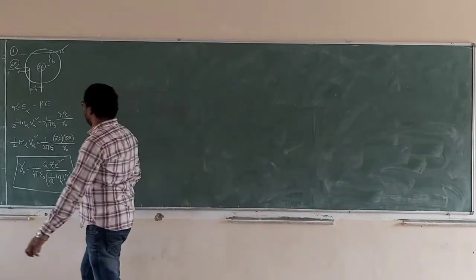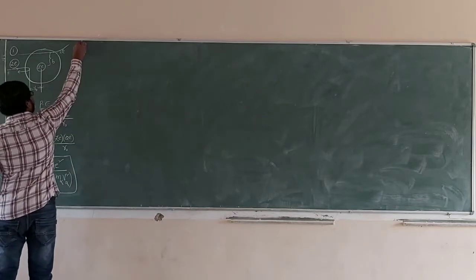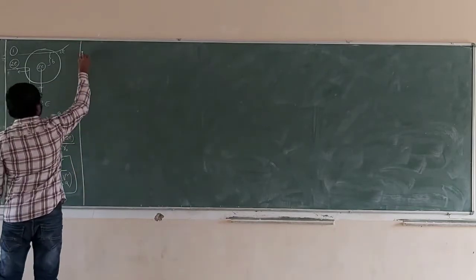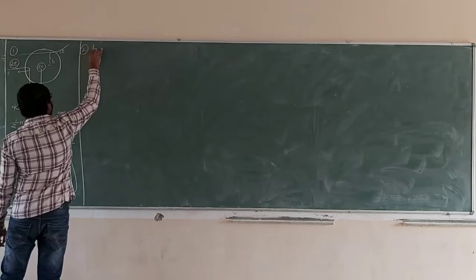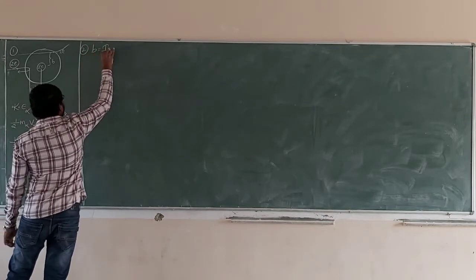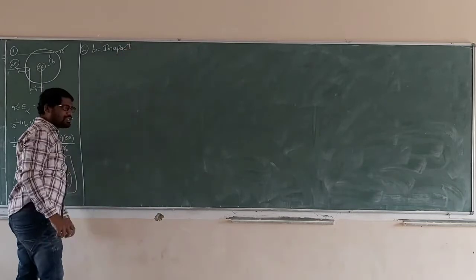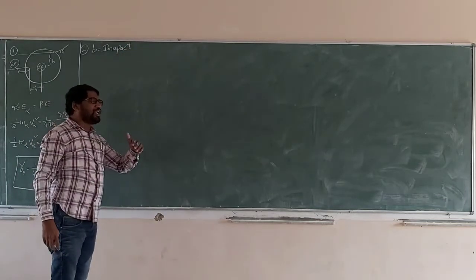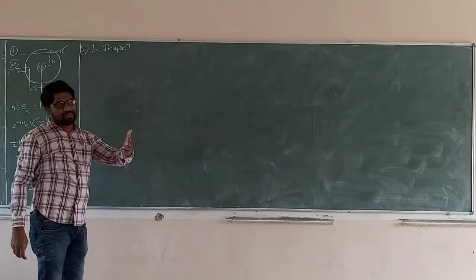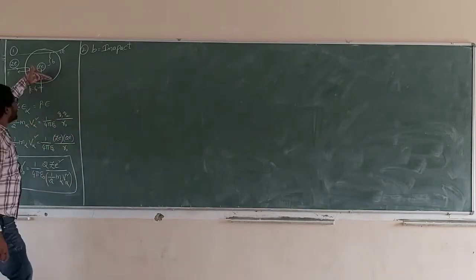Now, from that diagram, what is b? The impact parameter. Impact means the electric field of the nucleus affects the alpha particle, measured as a perpendicular distance from the center of the nucleus.